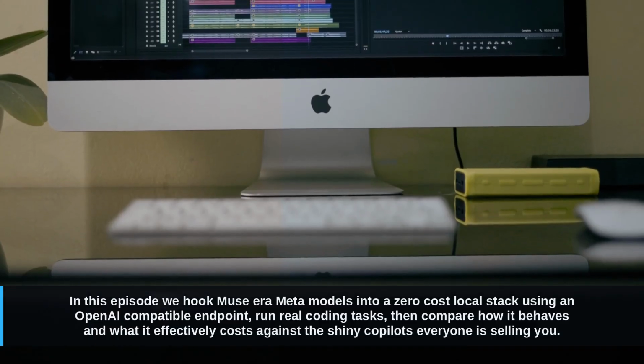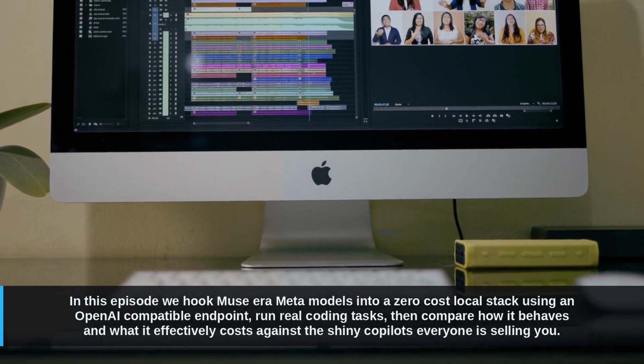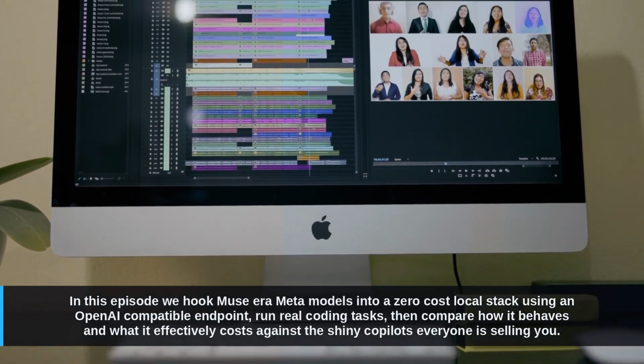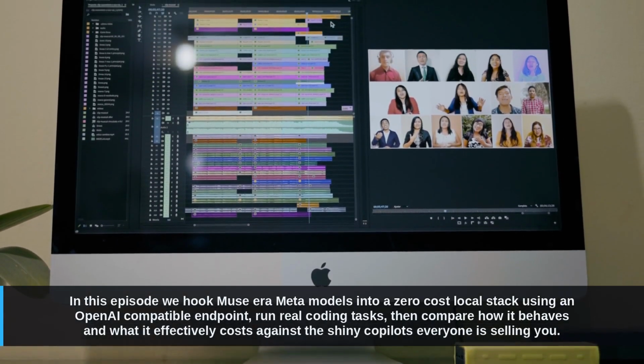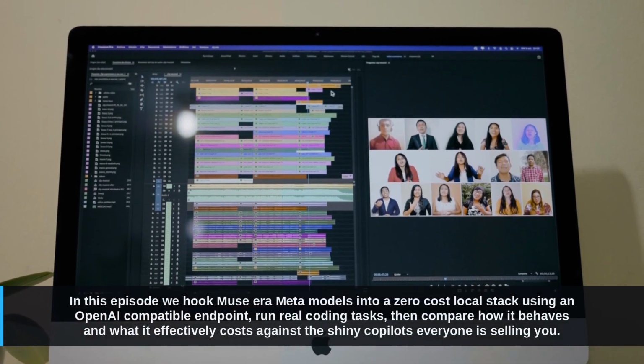In this episode, we hook Muse-era Meta models into a zero-cost local stack using an OpenAI-compatible endpoint, run real coding tasks, then compare how it behaves and what it effectively costs against the shiny copilots everyone is selling you.